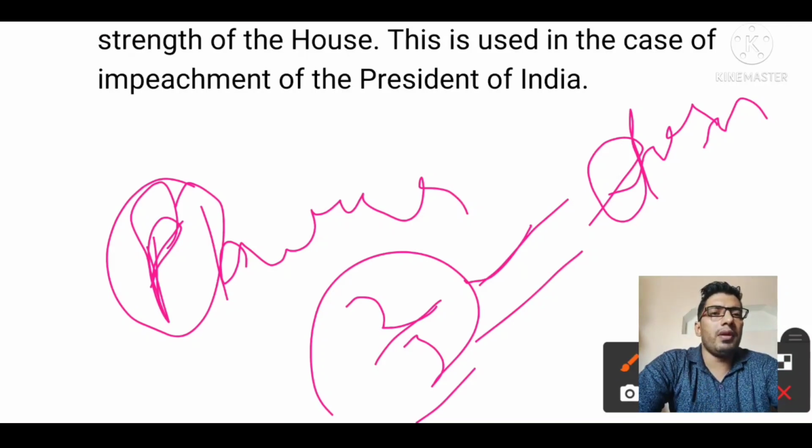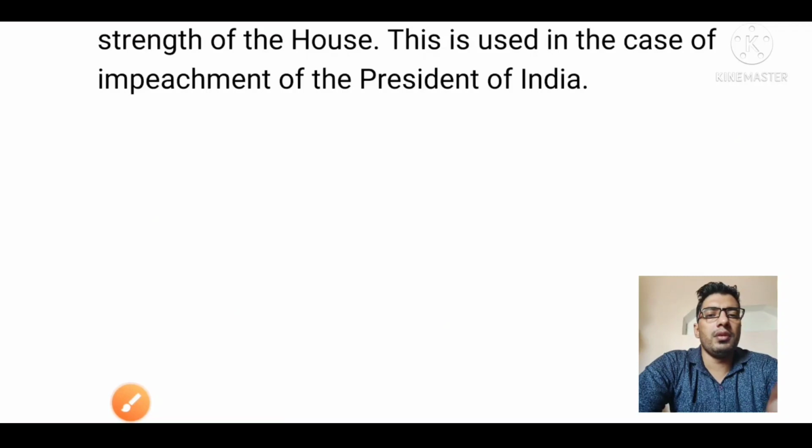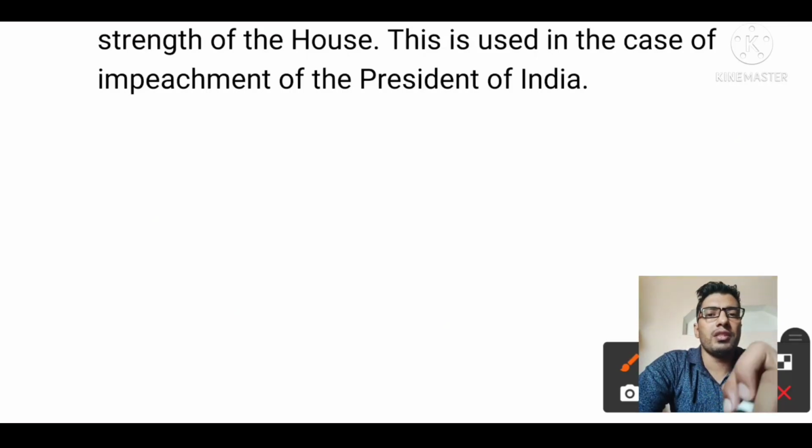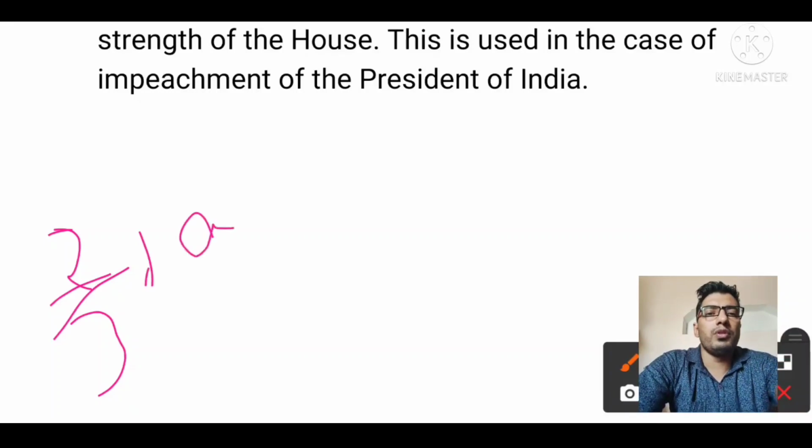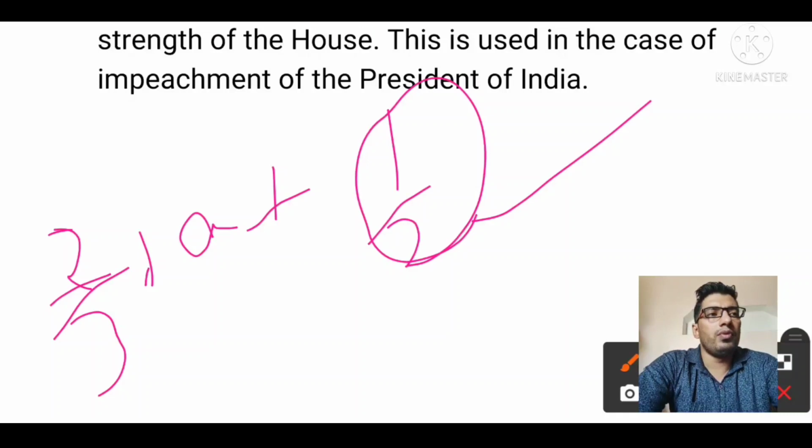And if a bill violates the federal structure, then 2/3 of the members present and voting plus absolute majority plus ratification by more than half of the states is required. This is flavor 3. That is, if the federal structure of the constitution is being disturbed by the law, then such a requirement is there.